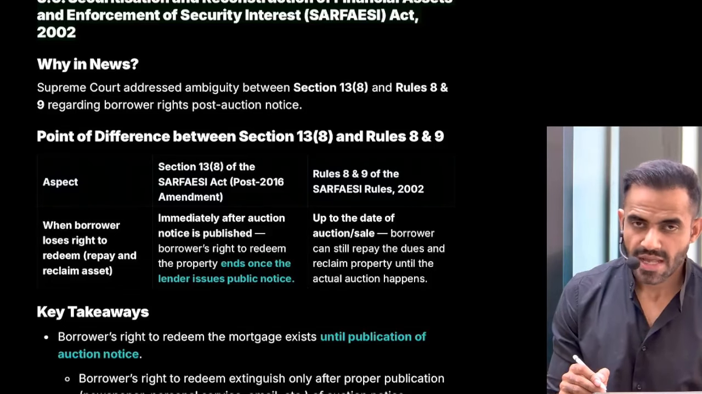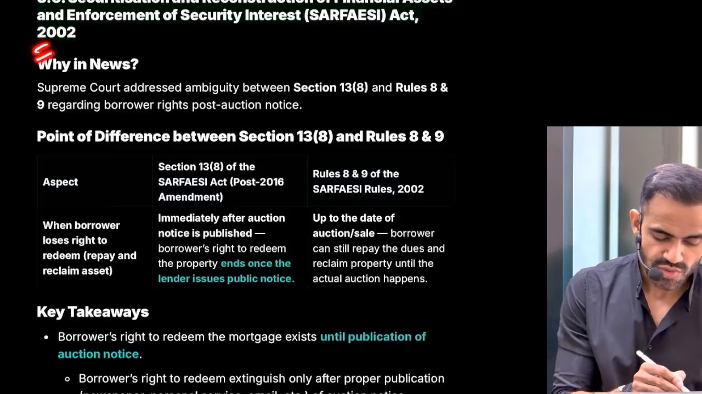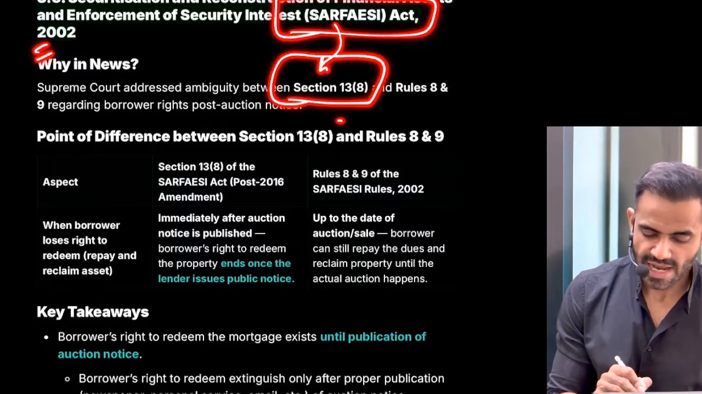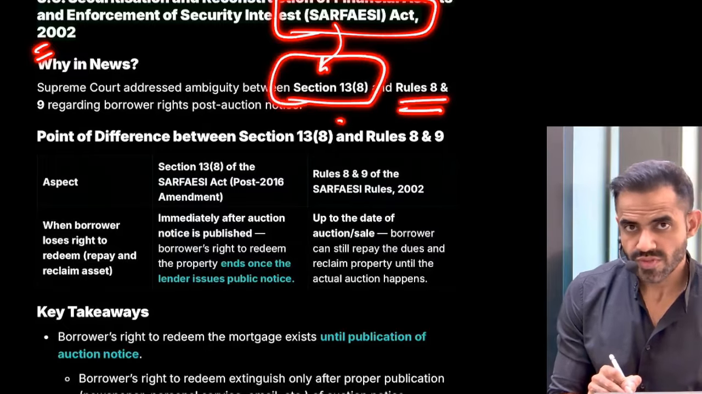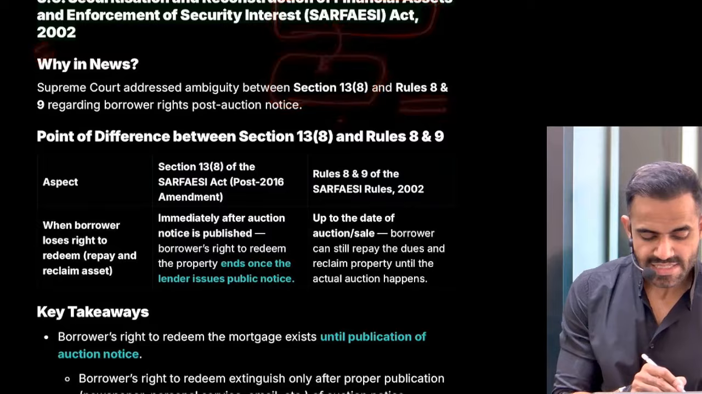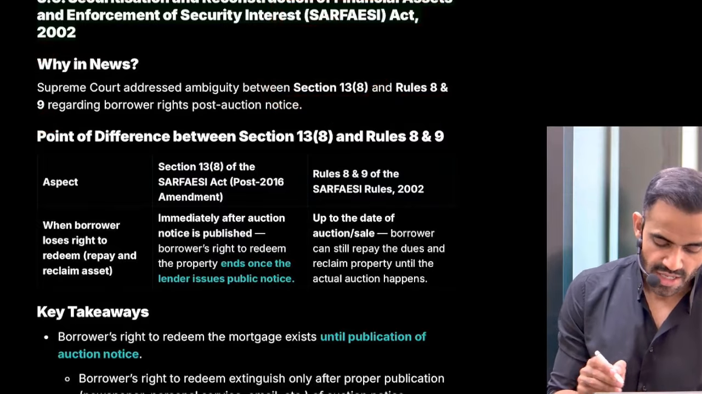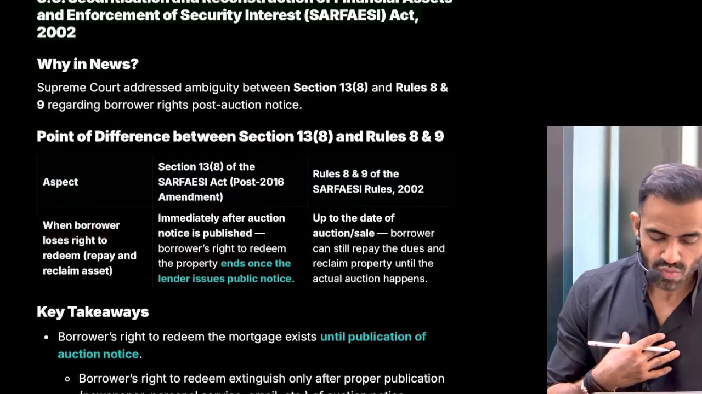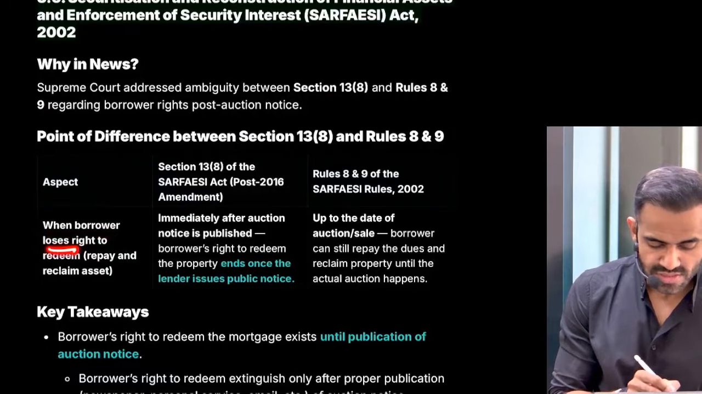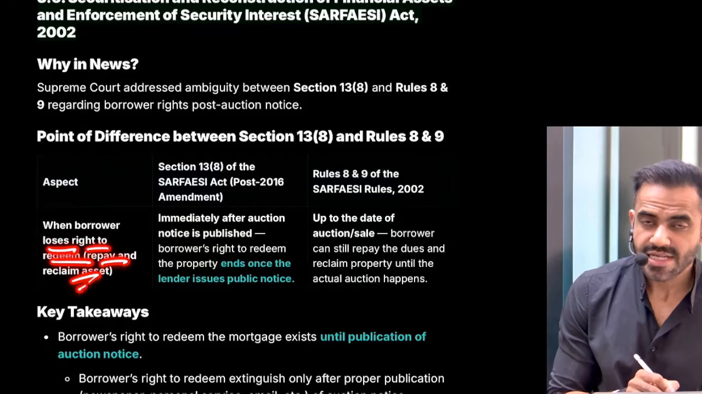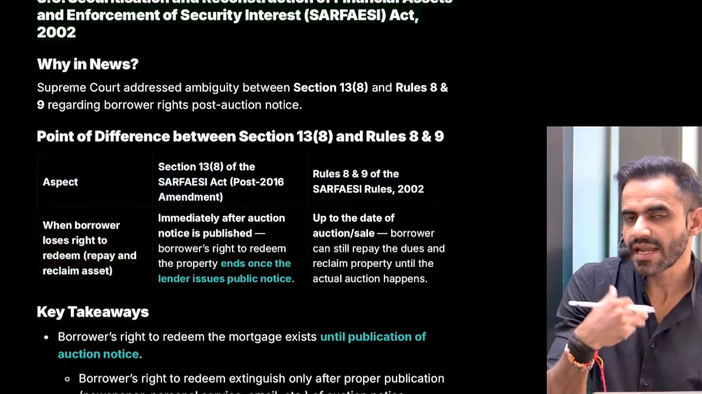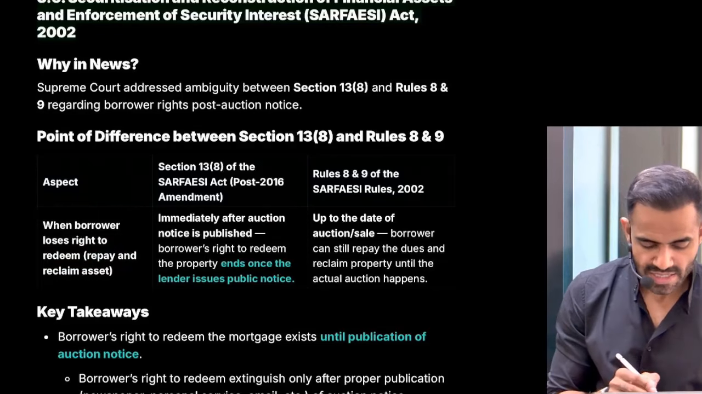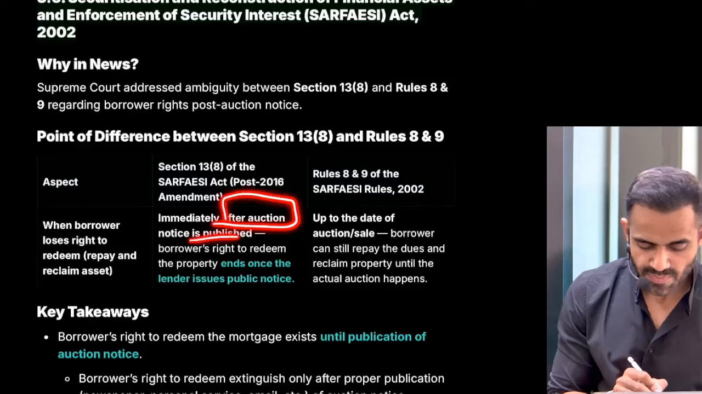That was the issue. Now, in this context, there were two issues. One is the SARFAESI Act. There was section 13 of this act, and then there was a rule which was framed separately as a part of this SARFAESI Act itself. So section 13 says that the borrower, I was the borrower, the bank was the lender, the borrower loses the right to redeem. That simply means I will repay the amount and claim my property. The borrower loses the right to redeem their property once the auction is published.